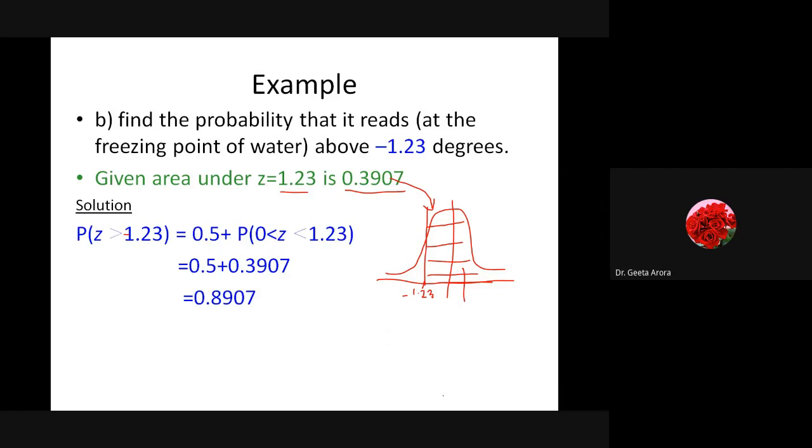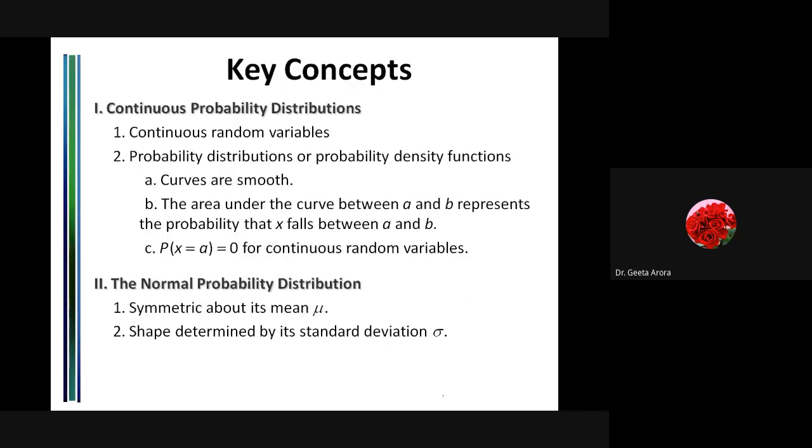And here we have some of the key concepts regarding what continuous probability distribution is and what the normal probability distribution is. Correct? So here we see in the continuous probability distribution we have learned about the continuous random variables. The probability distribution we have learned, which is also known as a probability density function. Curves are always smooth. In continuous one, we are always getting the curves. Whenever we are talking about the area under the curve, then it actually represents the probability that x lying between the two values a to b.